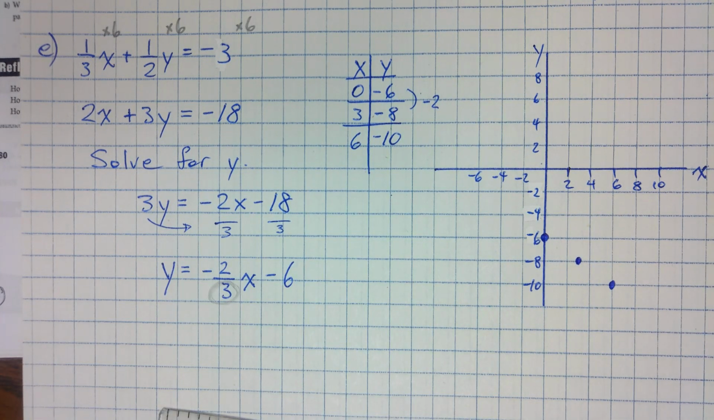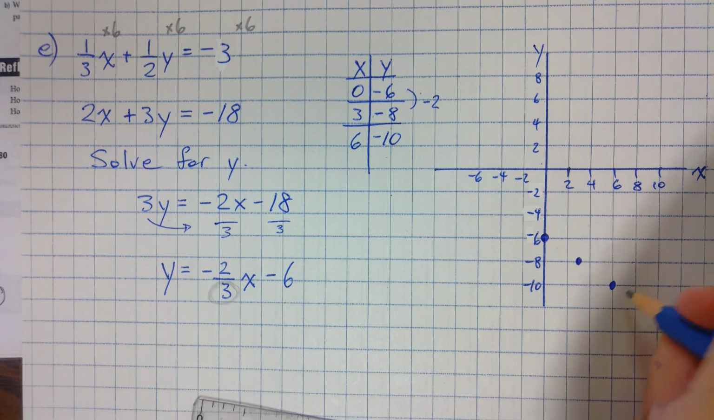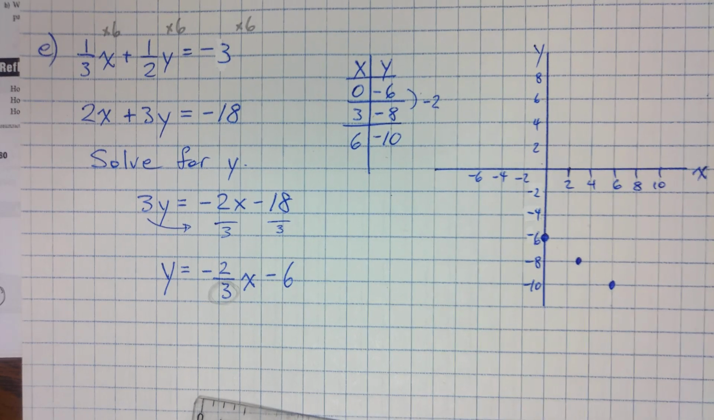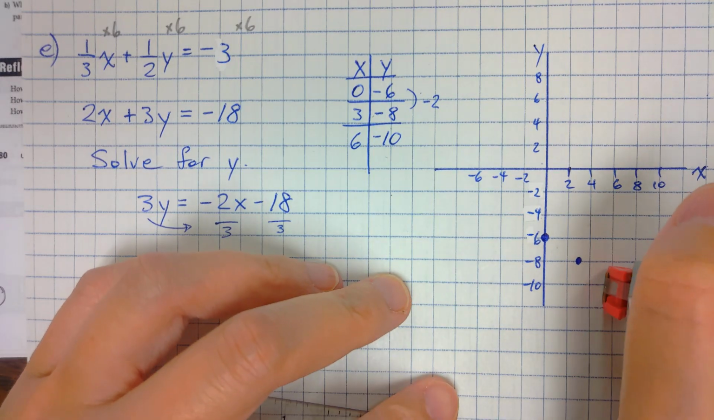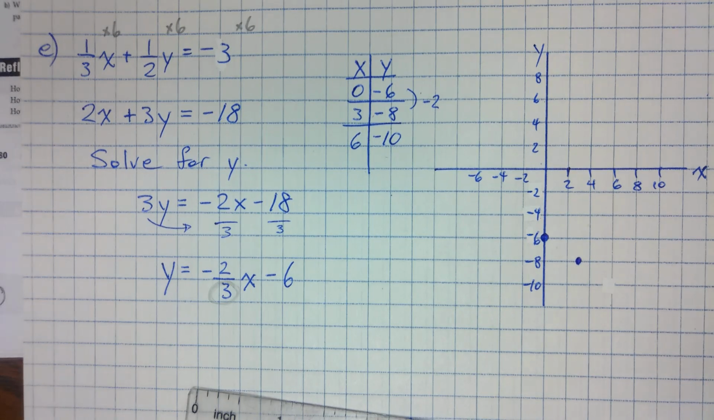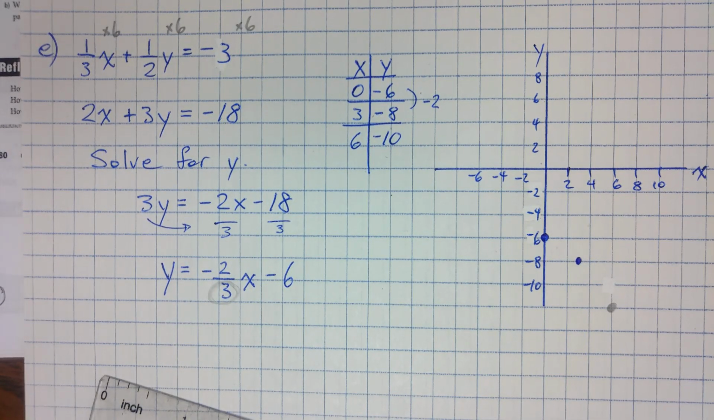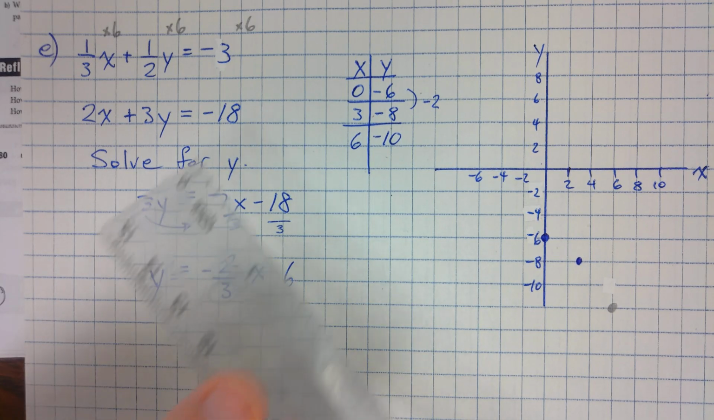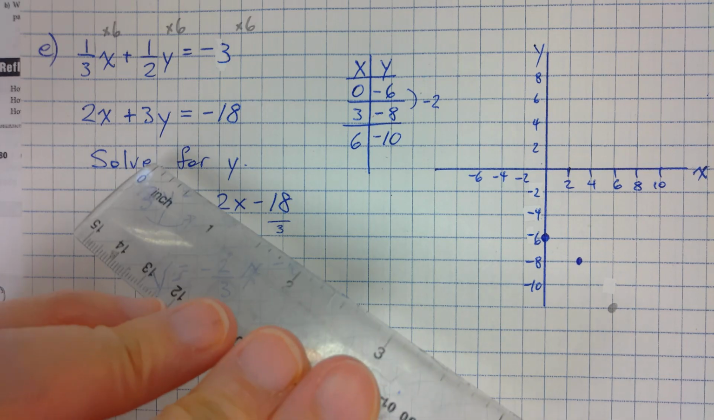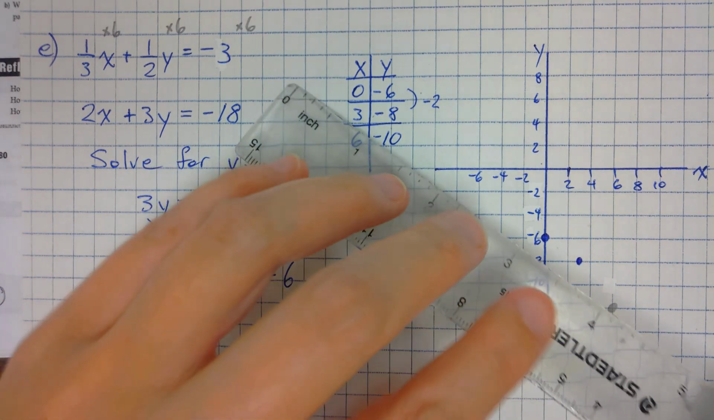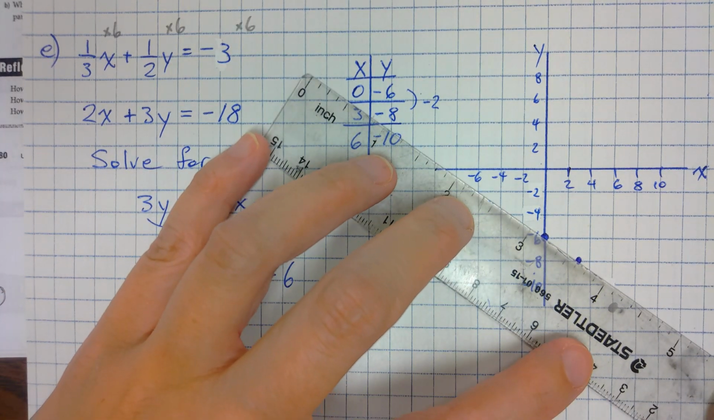Let's just say I made a mistake and I plot the point right here. How do I know it's wrong? When I try to graph it. It won't be linear. It doesn't line up.